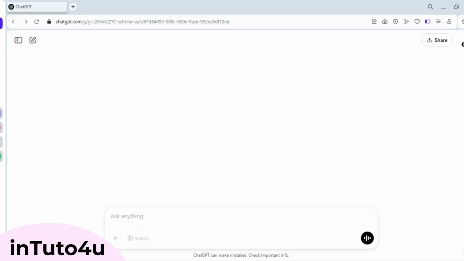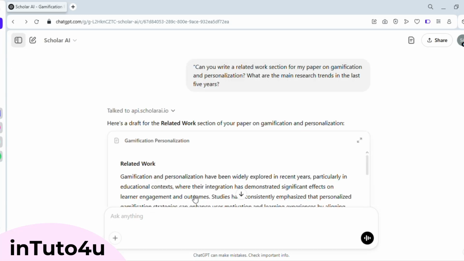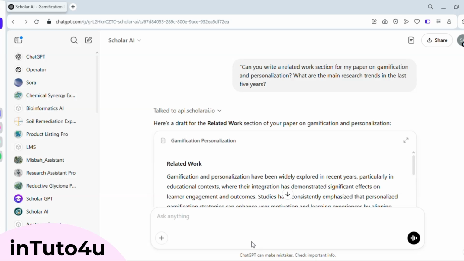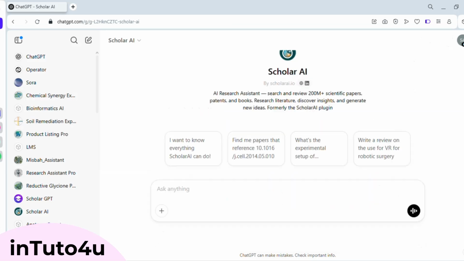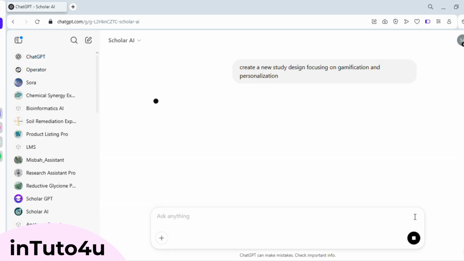Another feature that blew me away was the ability to generate a full study design based on a paper's systematic literature review. After analyzing a relevant piece of research, I asked Scholar AI to create a new study design focusing on this. It can give you the real papers as compared to if you just ask directly from the chat. ChatGPT will make fake references for you. But if you ask from Scholar AI, it will give you the high impact factor papers mentioned. This is actually the most important part of Scholar AI.